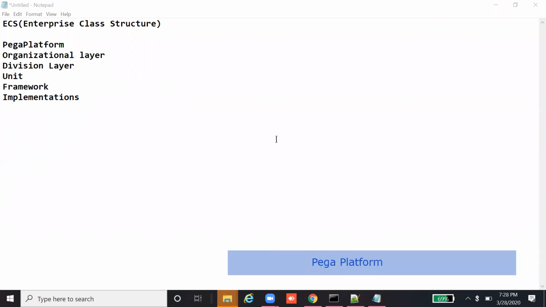On top of the Pega platform, we will build the organizational layer. So we are going to have the org layer here, or you can simply call it organization.